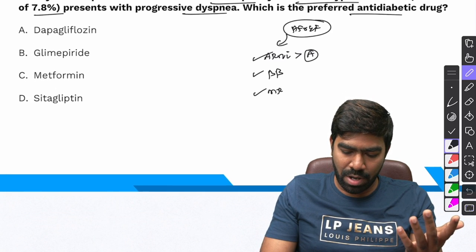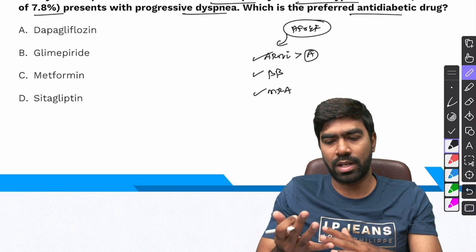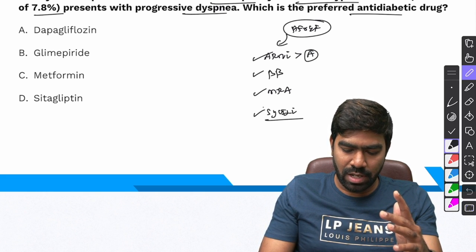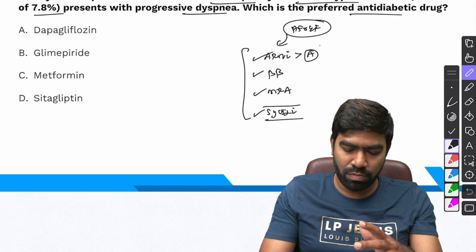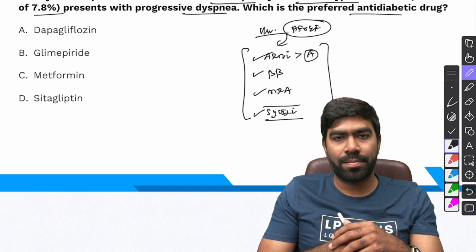The third one, MRAs. These are mineralocorticoid receptor antagonists or aldosterone antagonists, like spironolactone and eplerenone. And fourth, we have the SGLT2 inhibitors, especially empagliflozin and dapagliflozin. These are considered to be the 4 pillars in the management of HFrEF. So I can write chronic HFrEF.